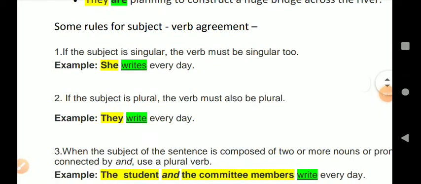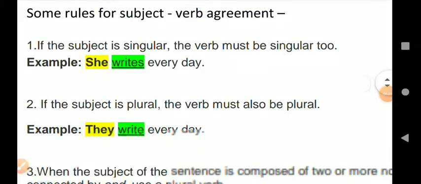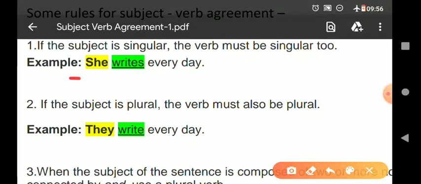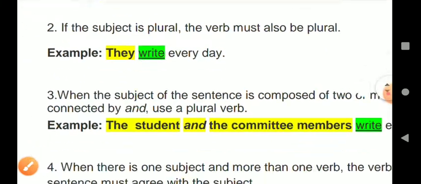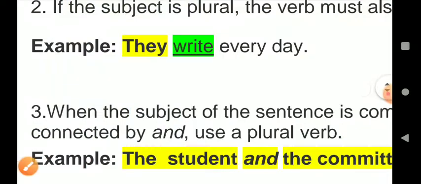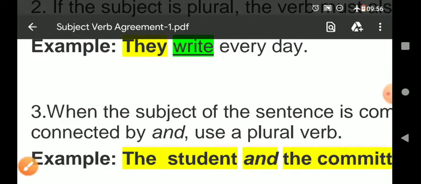First rule: if the subject is singular, the verb must be singular too. Like here, she is singular, then writes is also singular. Second, if the subject is plural, the verb must also be plural. Now here in write, s is not added, so it is plural, and they is also plural.